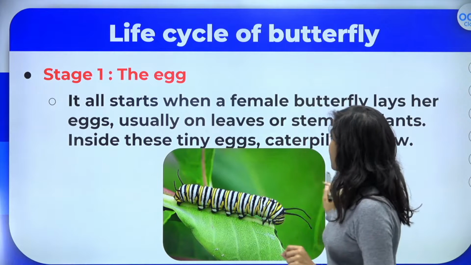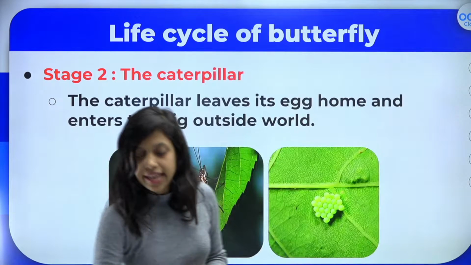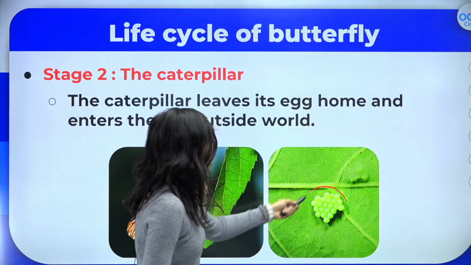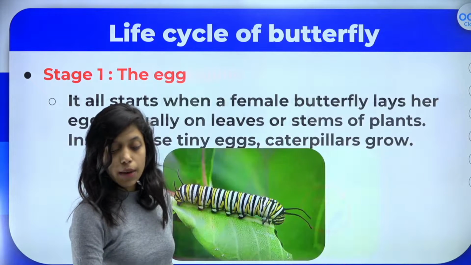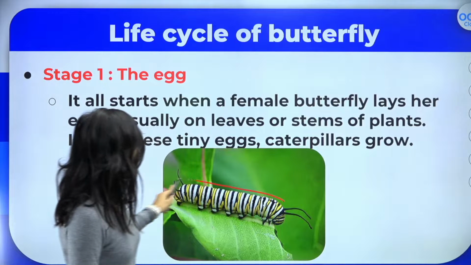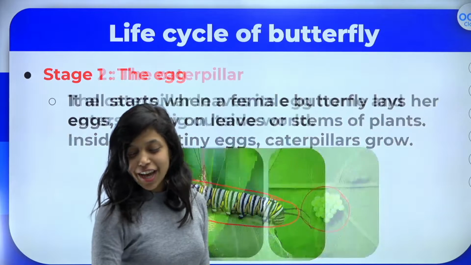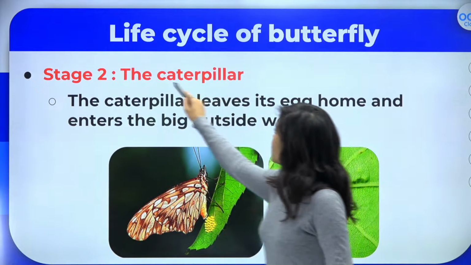After that what happens? It will hatch. Yes, the egg will hatch, and the baby butterfly will not come out. Egg will be there, egg will hatch. After that, the caterpillar will come out. Can you see here? Baby butterfly will not come. Who is the baby butterfly here? What is the young one of butterfly called? The young one of butterfly is called the caterpillar.